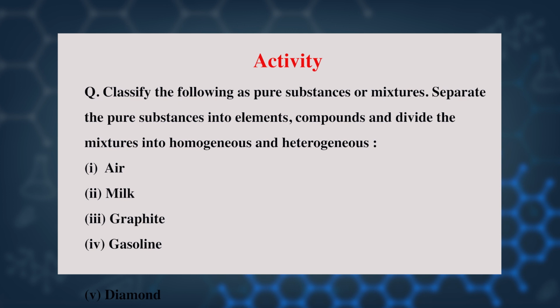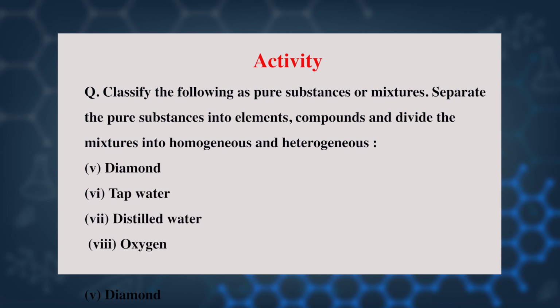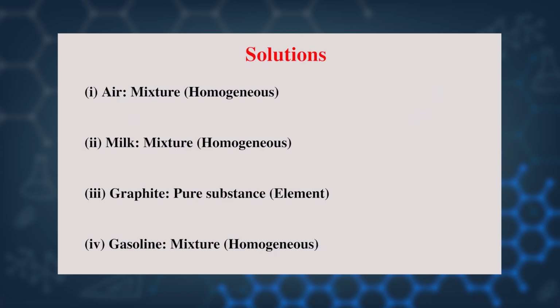Here is one activity for you all, dear students. Classify the following as pure substances or mixtures. Separate the pure substances into elements and compounds, and divide the mixtures into homogeneous and heterogeneous. Examples are air, milk, graphite, gasoline, diamond, tap water, distilled water, oxygen. Can you tell me what is air? Air is a homogeneous mixture. Very good. Milk? Milk is also a mixture, a homogeneous mixture. What is graphite? Graphite is a pure substance, because it is made up of an element.